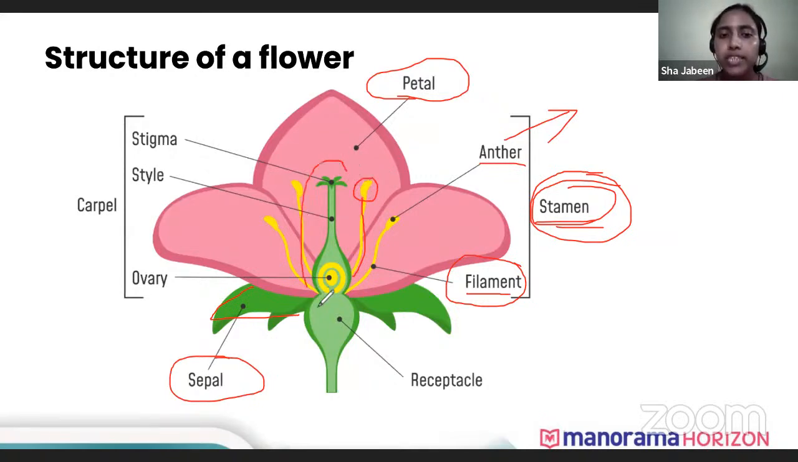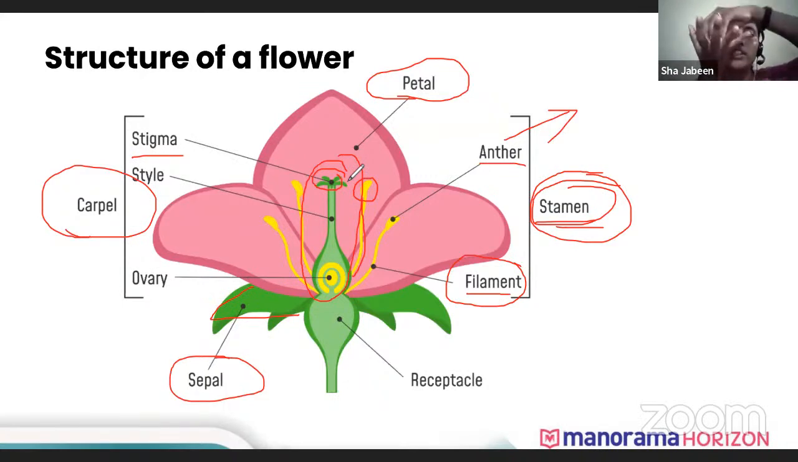Similarly, here at the center, you can see a single structure, that is the female reproductive organ, which we call the carpel, or it can also be called the pistil. If you're writing pistil, that is also correct. If you're writing carpel, that is also correct. Now, the carpel has three parts. The top one, with the feathery, finger-like projection, is called the stigma. That is the landing site for the pollen. Whenever pollen falls, it just drops on the stigma.